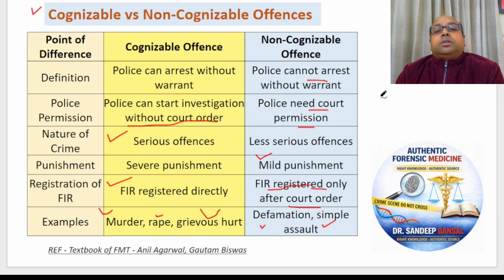So friends, we have learned today the BNS, the Bharatiya Nyaya Sanhita, and the Bharatiya Nagarik Suraksha Sanhita. Then we have learned the types of law: criminal law, civil law, the common law, the statutory law. Then what is an offence and what are the differences between bailable and non-bailable offences, and between cognizable and non-cognizable. Very important short notes, important topics for Viva questions.